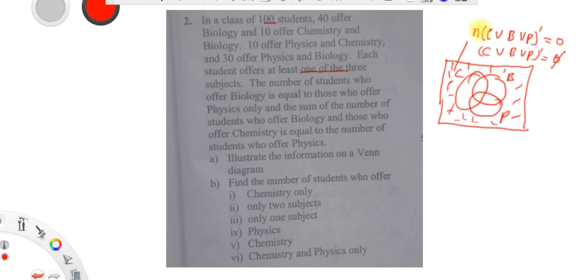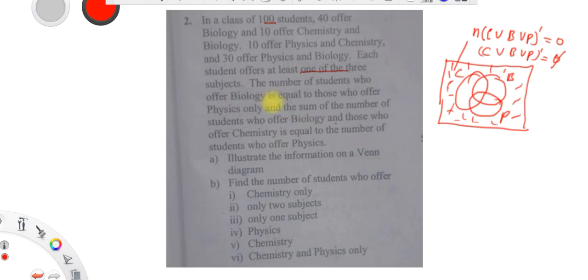So this is the number we are counting. You should know that one very well. The number of students who offer biology is equal to those who offer physics only, and the sum of the number of students who offer biology and those who offer chemistry is equal to.